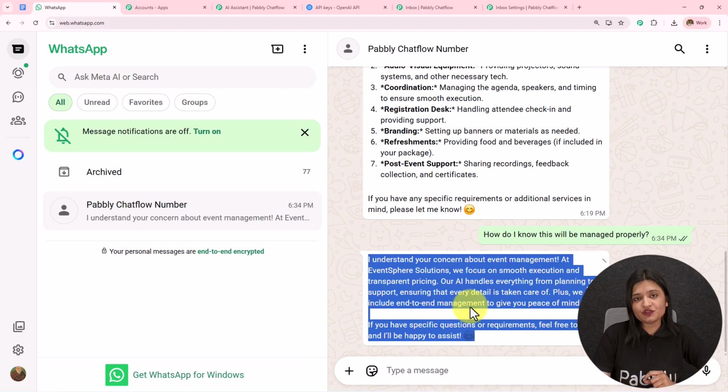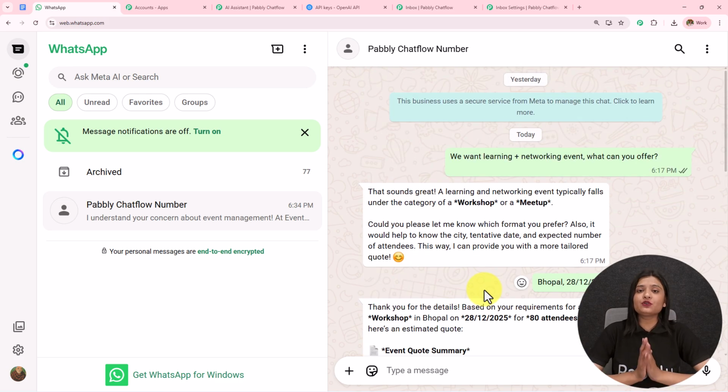So based on the knowledge base which I've created, it is replying to me. So this is how this AI agent is working and replying to all my queries.